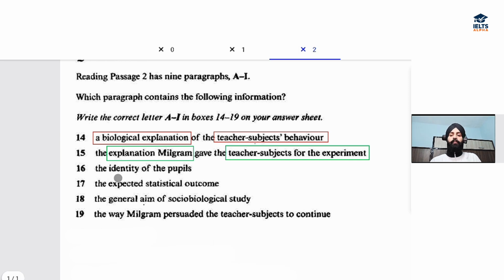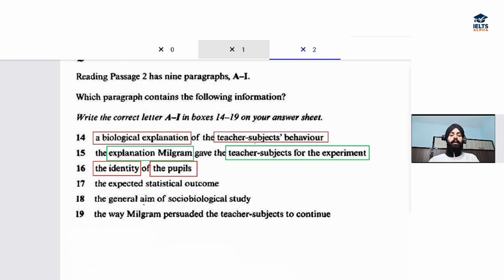16th question now. They are asking about the identity of the pupils. The identity of whom? The pupils, right? So pupils are the students in this experiment. Identity means who they are in reality, the pupils.